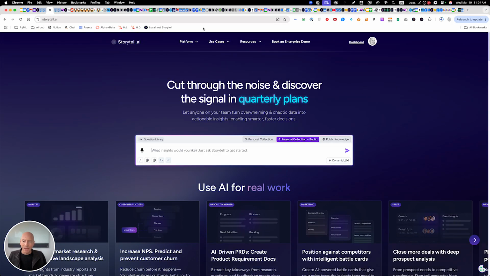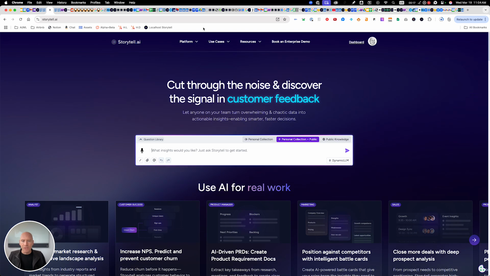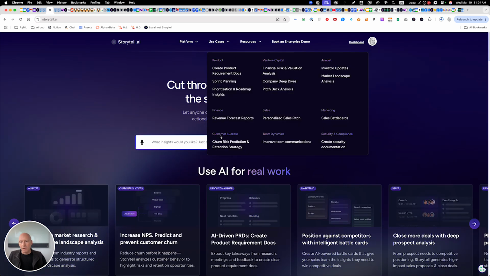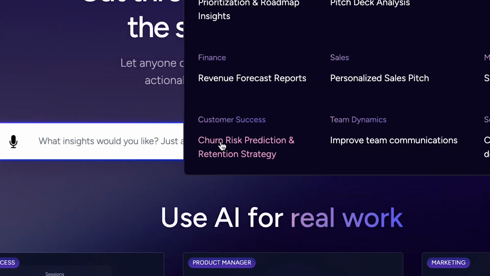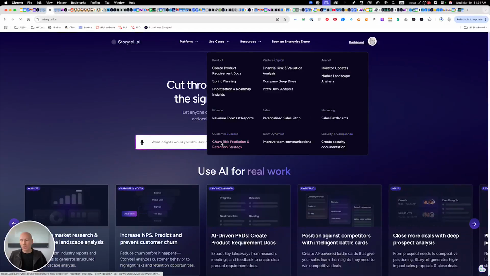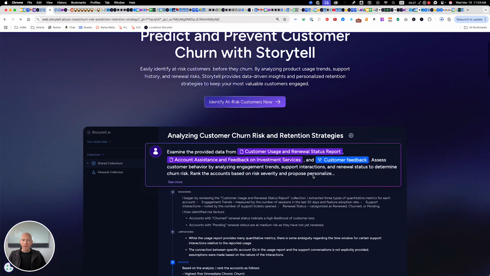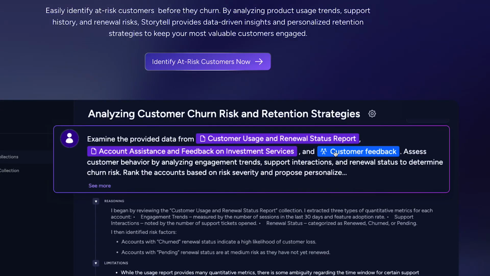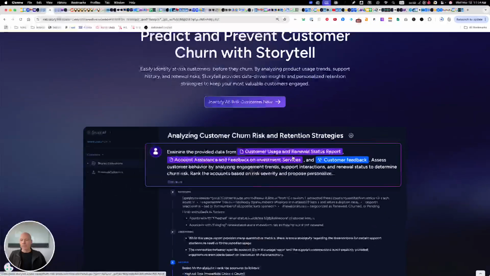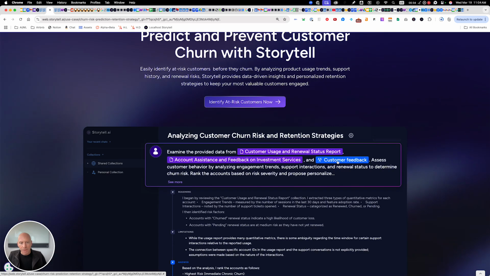Storytell is a company intelligence platform for unstructured data. It's typically used by teams like customer success teams to understand churn risk of customers, right? But it's really about being able to query really large data sets, like all my customer feedback, that could have hundreds or thousands of files in it.